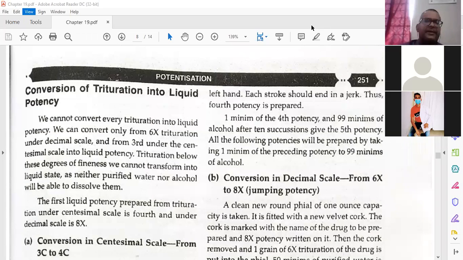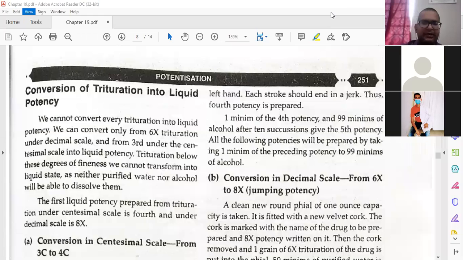Yes, sir. Okay, because if you do not understand, then there is no use in studying this potentization chapter. Like I told you earlier also, this is the soul of homeopathy. This is the only process by which homeopathic medicines are prepared.